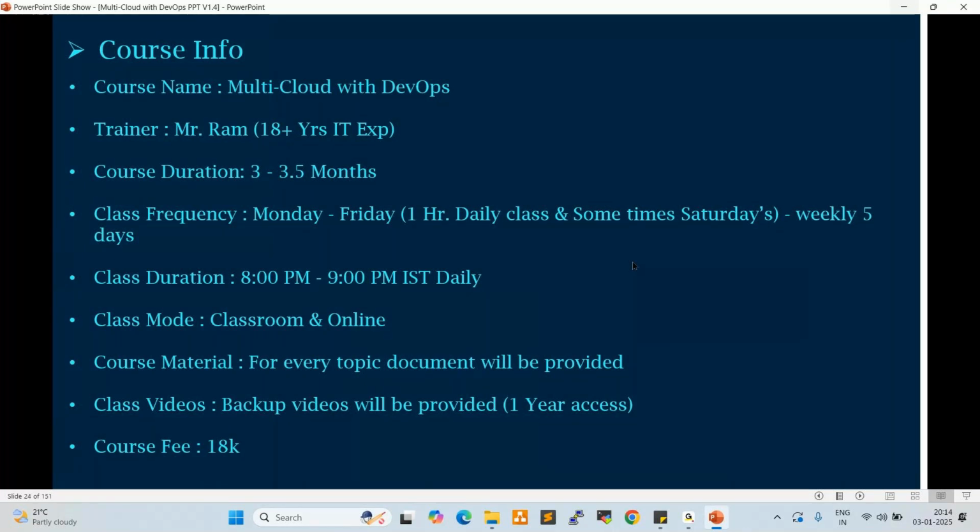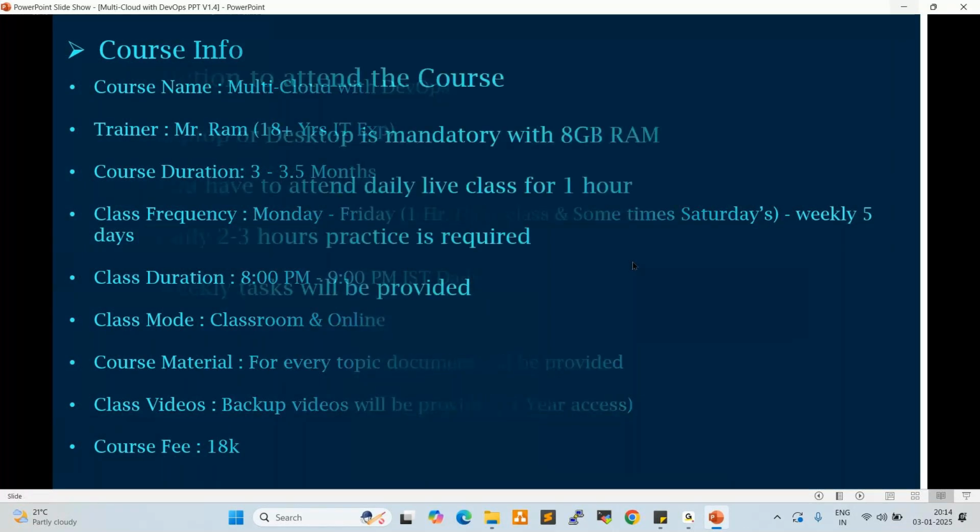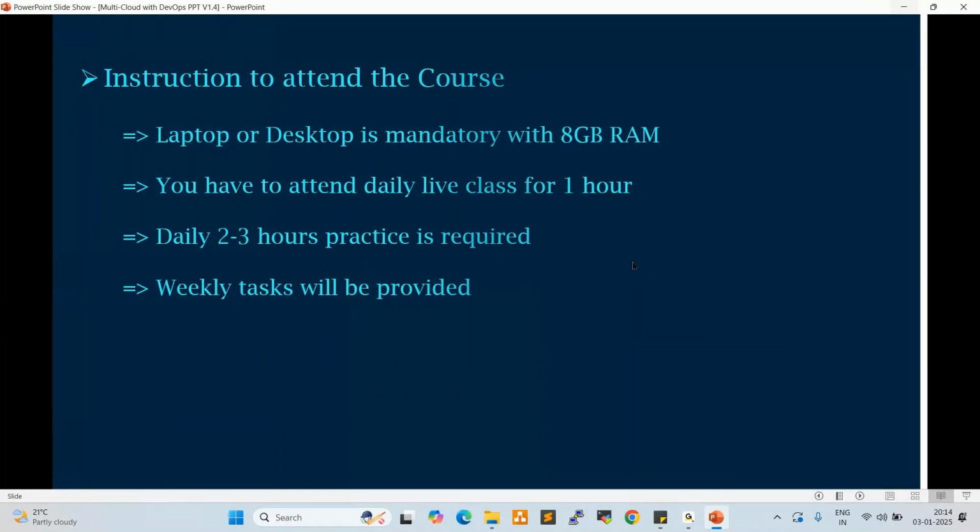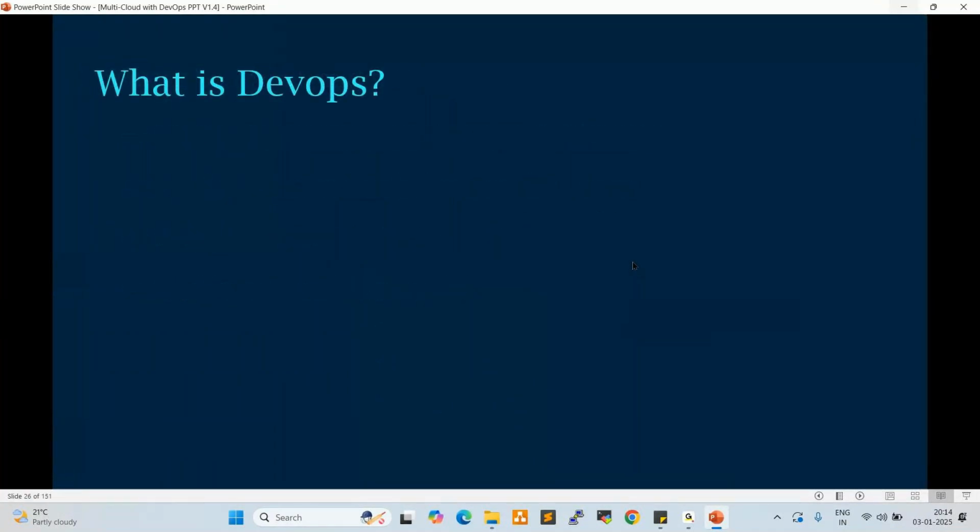Now let us go with DevOps introduction. So what is DevOps? If anyone asks you this question, what would be your answer? What is DevOps, anyone? Anyone having an idea? It's a development and operation tool. Development and operation. Yes. Any others?